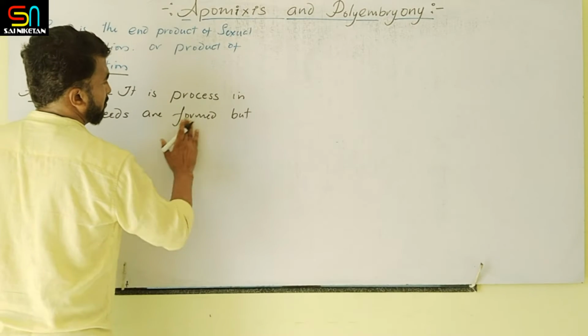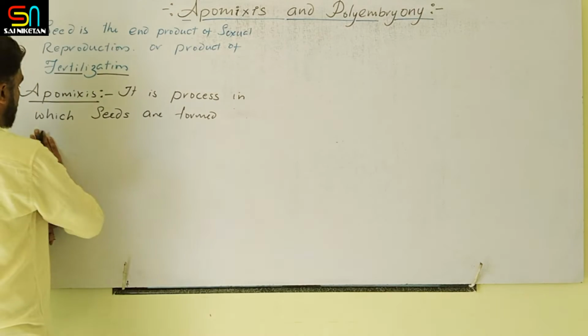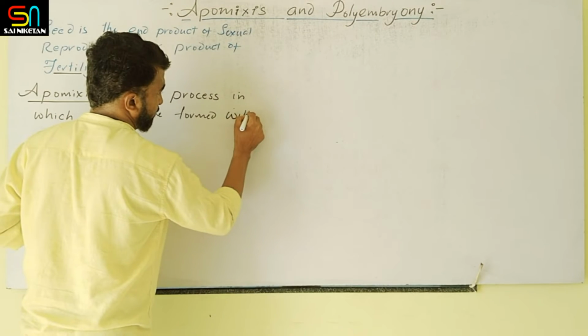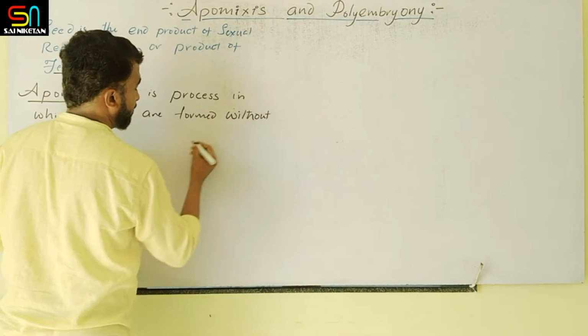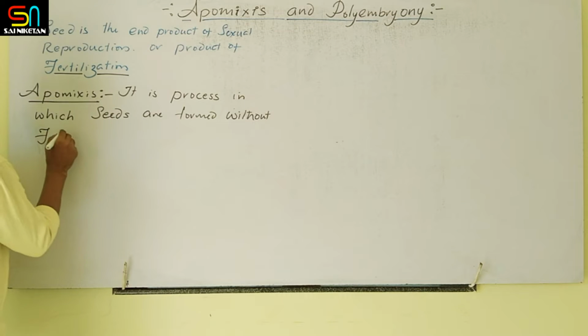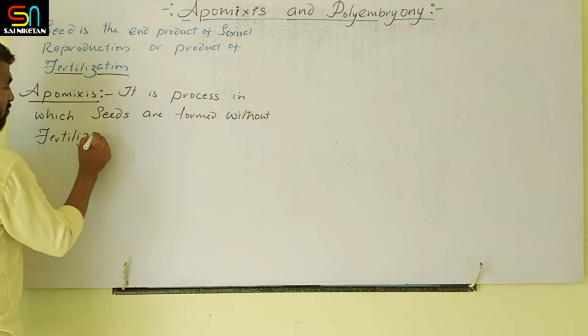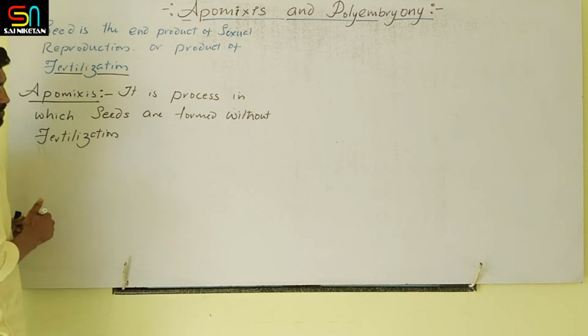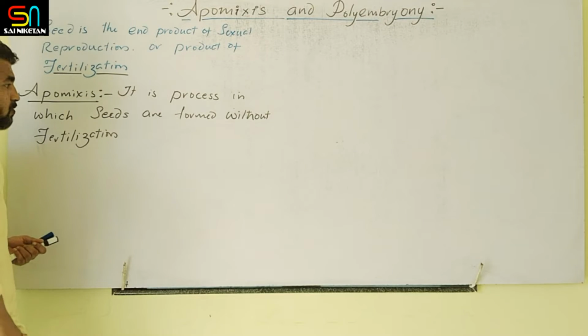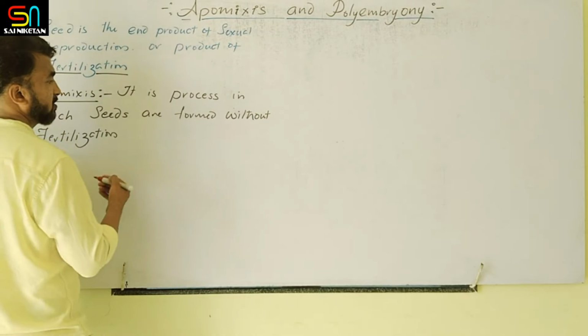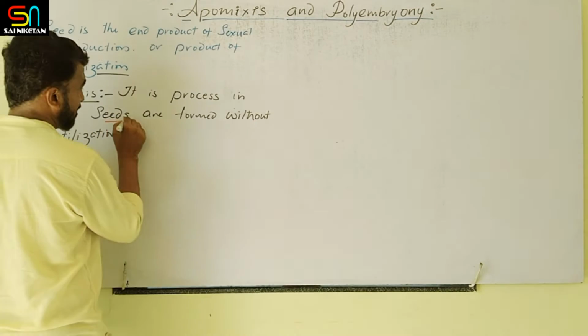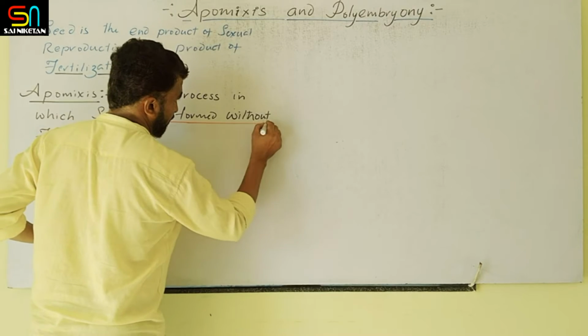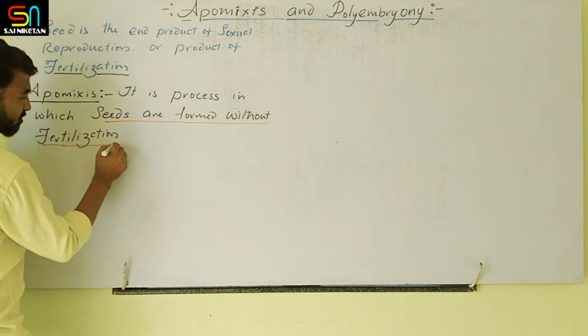Seeds are formed without fertilization. So the definition is easy, but it is difficult to visualize how it is happening. The seeds are formed without fertilization.